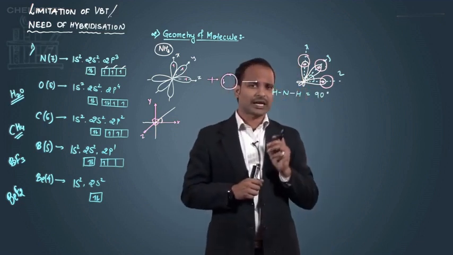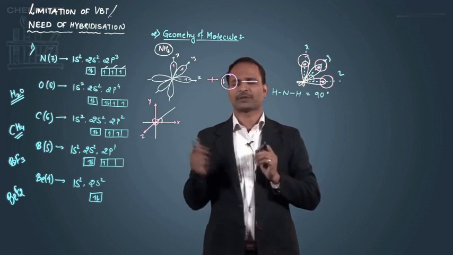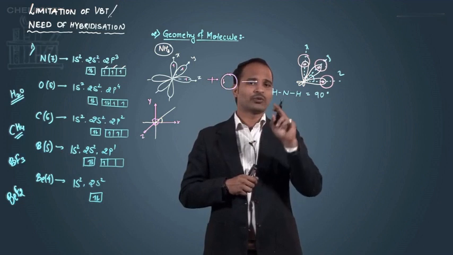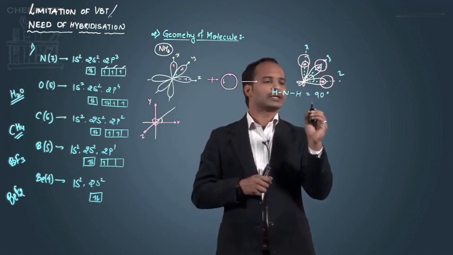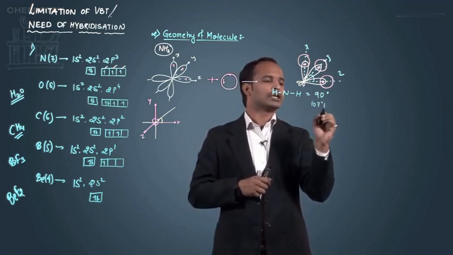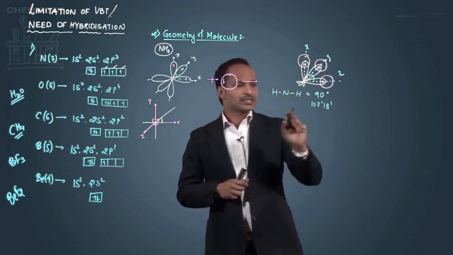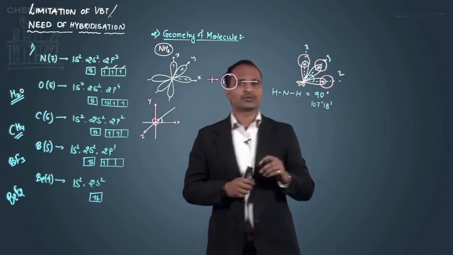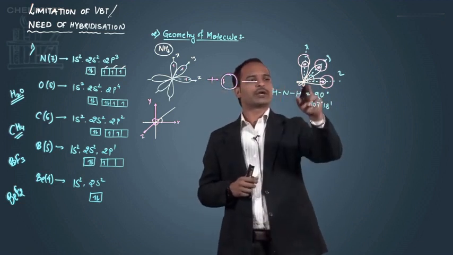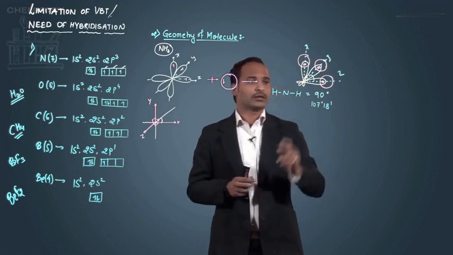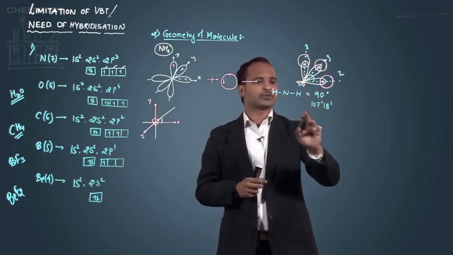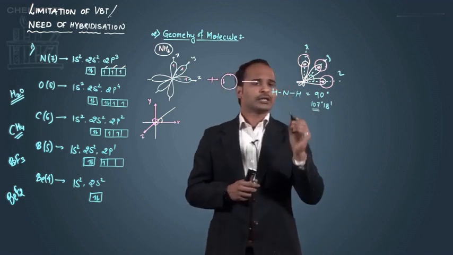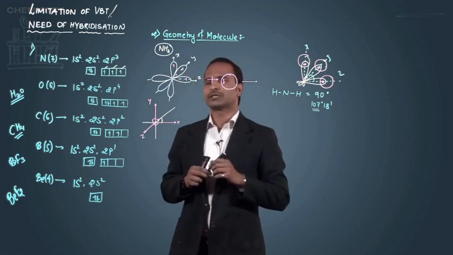But when it is calculated experimentally by X-ray spectroscopy and other methods, we come to know that in case of ammonia, the H and H bond angle is not 90 degree. Instead, it is 107 degree 18 minutes. This is the actual bond angle of the ammonia molecule. While if I'm using the valence bond theory, then this will be the geometry of ammonia and the bond angle should be 90 degree according to valence bond theory. But actually it is how much? 107 degree 18 minutes.